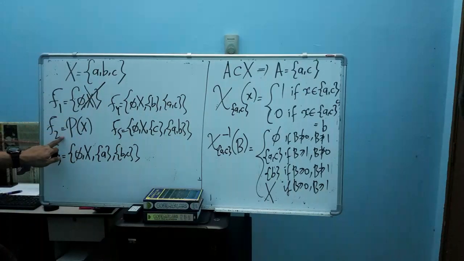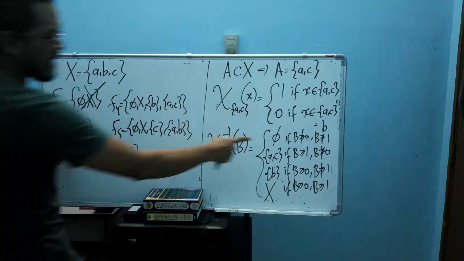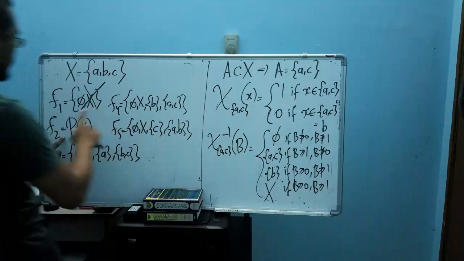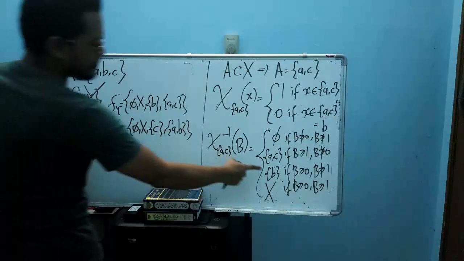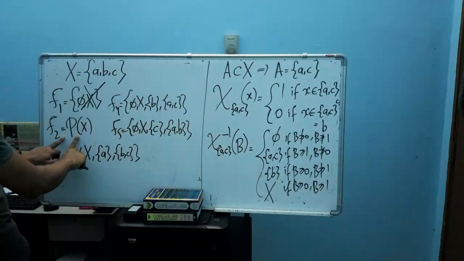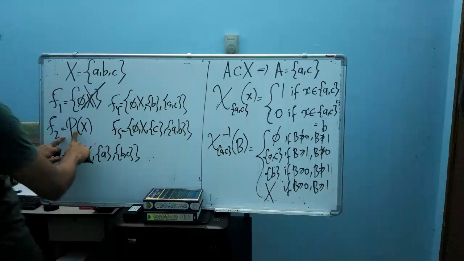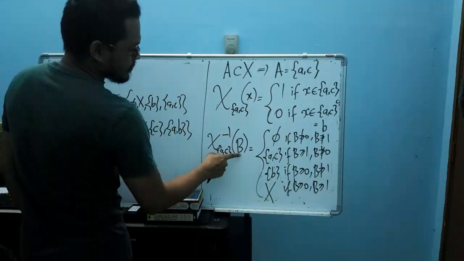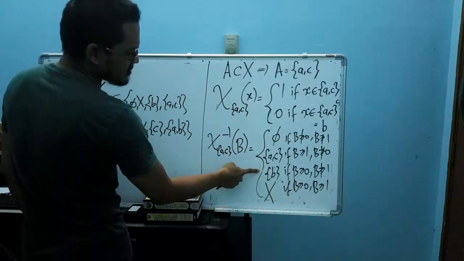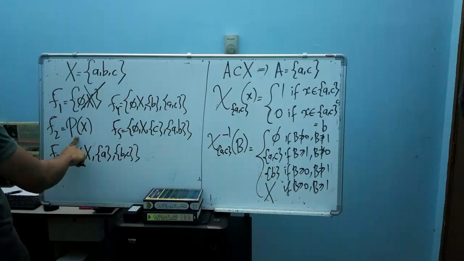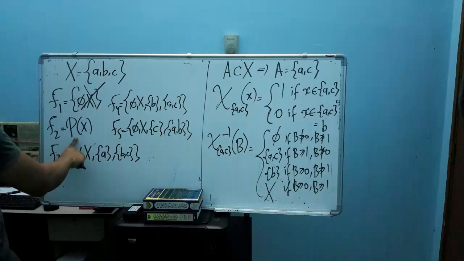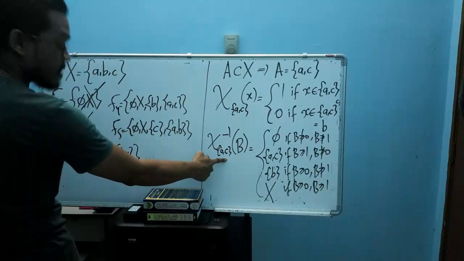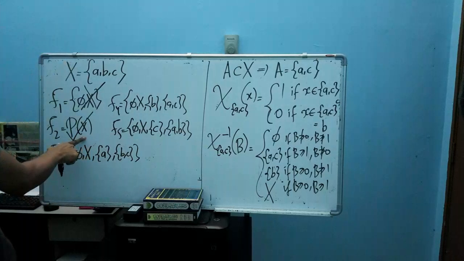Let's check for F2. You see the empty set is an element of F2. AC is an element of this algebra. B is an element of this algebra. X is an element of this algebra. Meaning that when you consider the pre-image of all Borel sets, it is an element of this power set. It is an element of this algebra. Meaning that our indicator function here is measurable with respect to the second algebra.